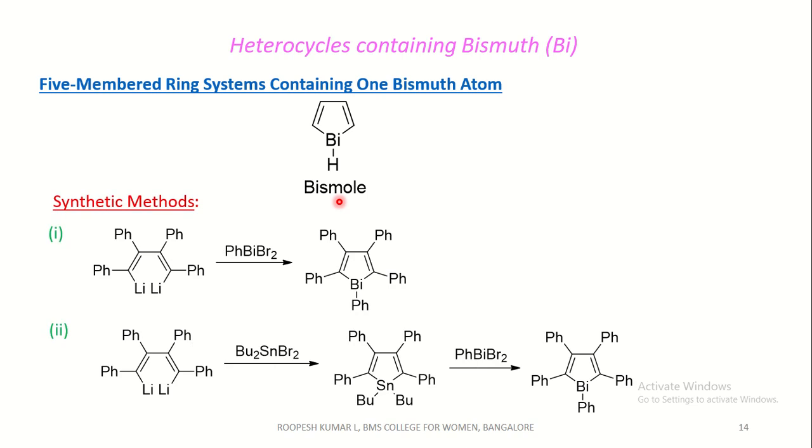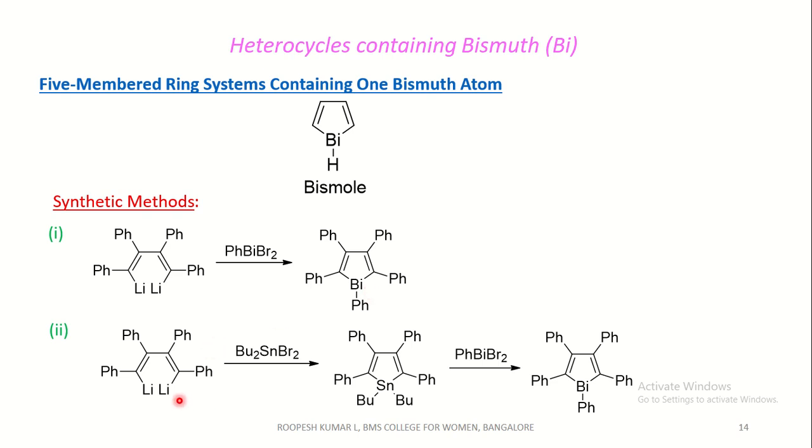Coming to the synthetic methods, this is a dilithium salt of tetraphenyl diene, which reacts with phenyl dibromo bismuth. We get a highly substituted bismole.